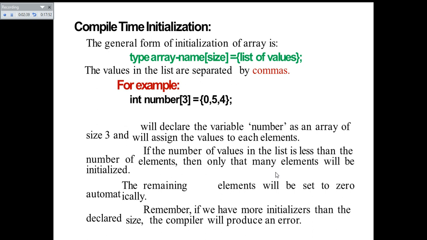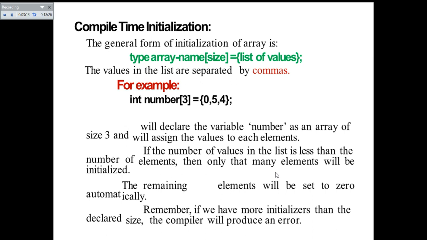Remember, if we have more initializers than the declared size, the compiler will produce an error. Suppose the array size is less than what you have initialized. Suppose you have initialized the array with four values, but the array size is three only, then the compiler will produce the error, that is the size of the array is exceeding the bounds of this array.